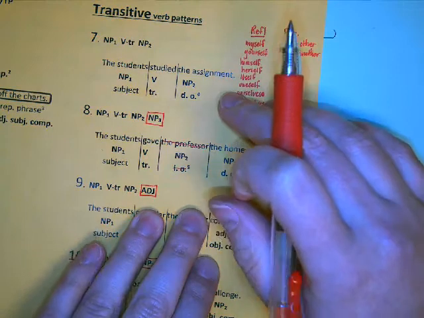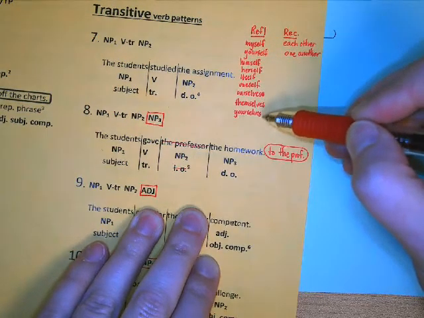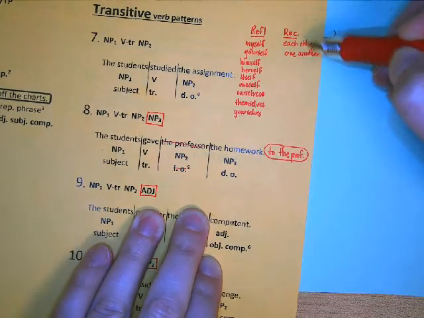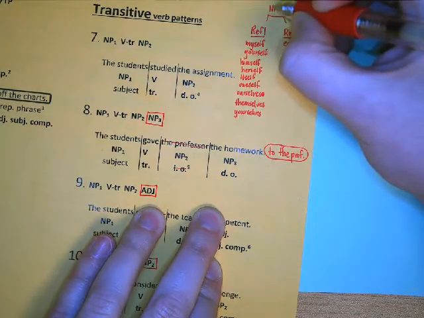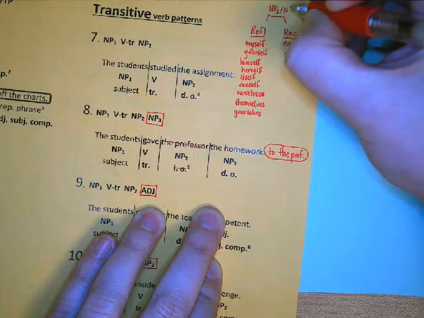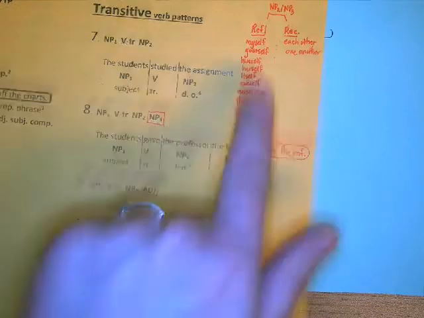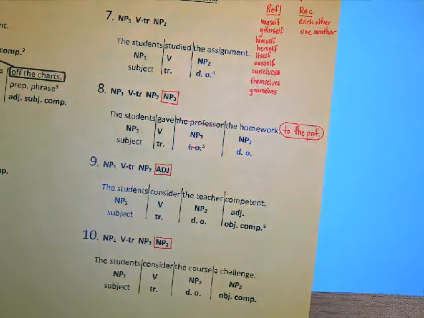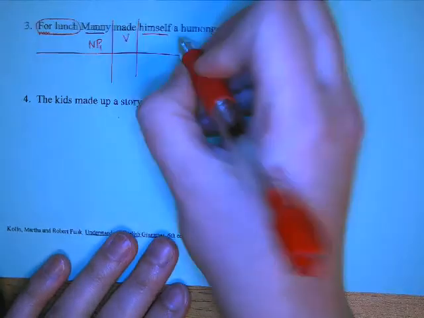Remember, if you didn't write these down in class, the reflexive pronouns: myself, yourself, himself, herself, itself, oneself, ourselves, themselves, and yourselves. And the reciprocal pronouns, each other and one another. We're always going to label them noun phrase 2 or noun phrase 3, depending on where we encounter them, even if they're the same as the subject, which they will be, because this subject is kind of acting in two places. It could be the subject and the direct object, or the subject and the indirect object, so watch out for those. And then we have a humongous sandwich.